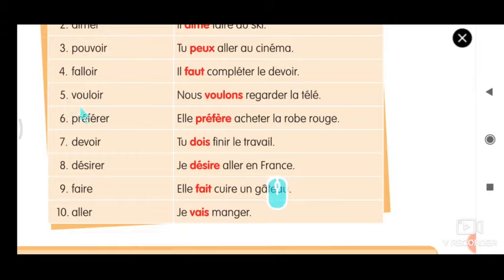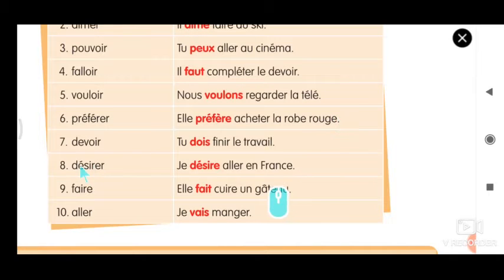Vouloir. Nous voulons regarder la télé. Vouloir means to want. If you want something, you will say je veux, right? The same way, nous voulons regarder la télé. Next is the préférer verb. If you prefer to do something, you use this semi verb. Elle préfère acheter la robe rouge. Imagine I want to buy a white shirt. I prefer to buy a white shirt. So that is a preference. This verb is another semi verb.